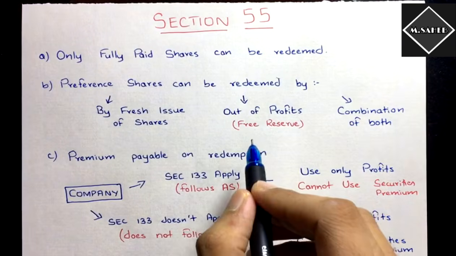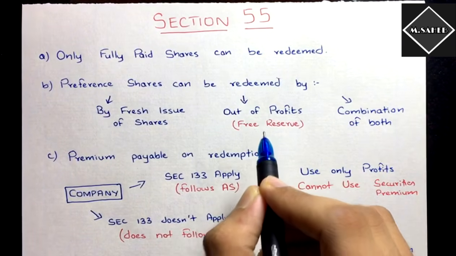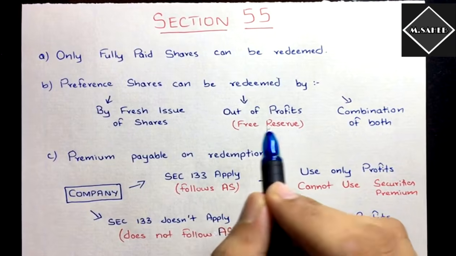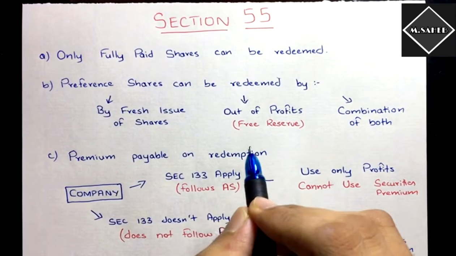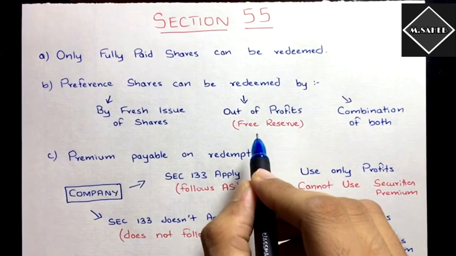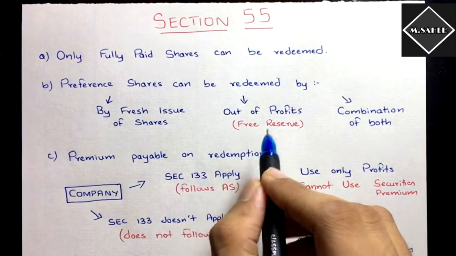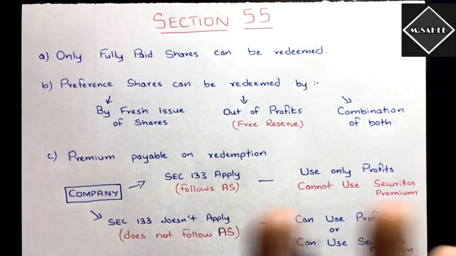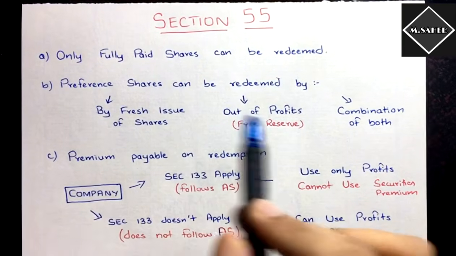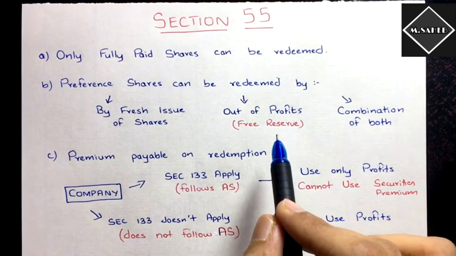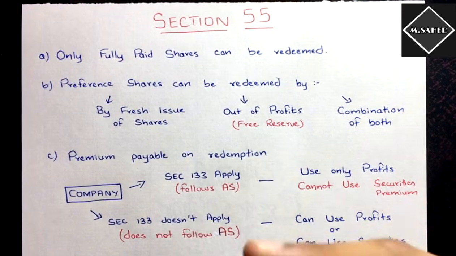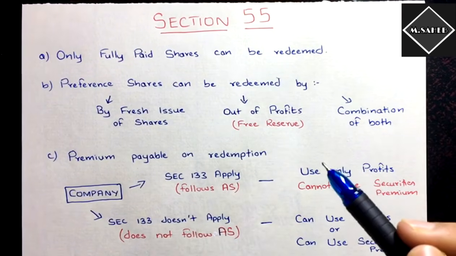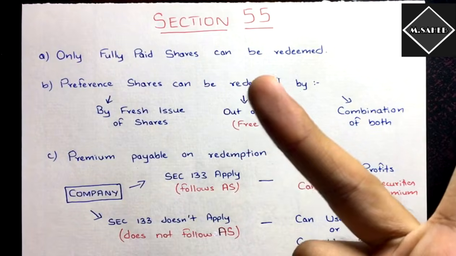Only free reserves, because free reserves are the only reserves that you can use to distribute as dividend. Only free reserve can be used to redeem the preference shares, or a combination of those two. Keep that in mind. Fresh issue of shares or out of profits. Now you will say the question says investments are sold to redeem the preference shares. Now you are telling us there are only two ways, right?